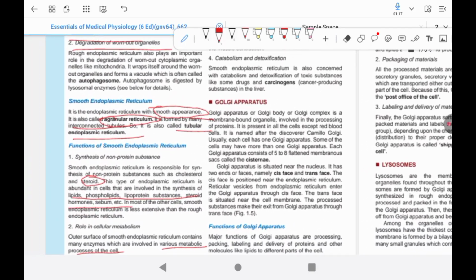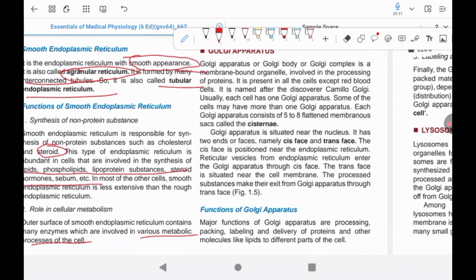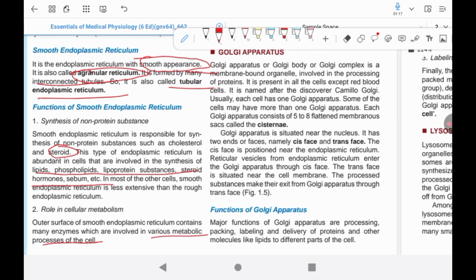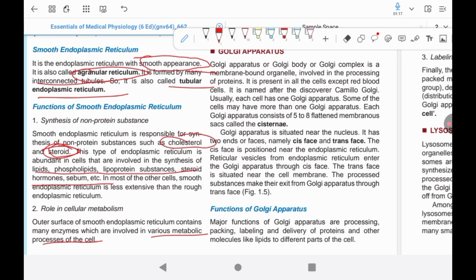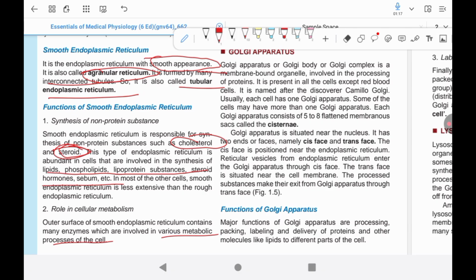The ribosomes arrange the amino acids into small units of protein and transport them into the rough endoplasmic reticulum. The ribosomes on the outer surface synthesize the protein, and carbohydrate molecules are added to that synthesized protein.